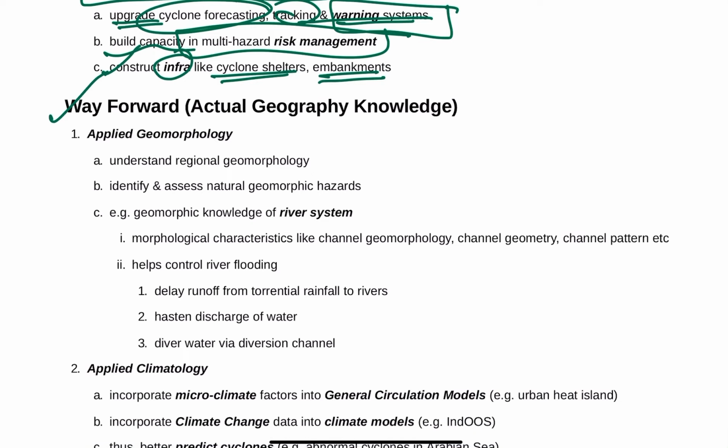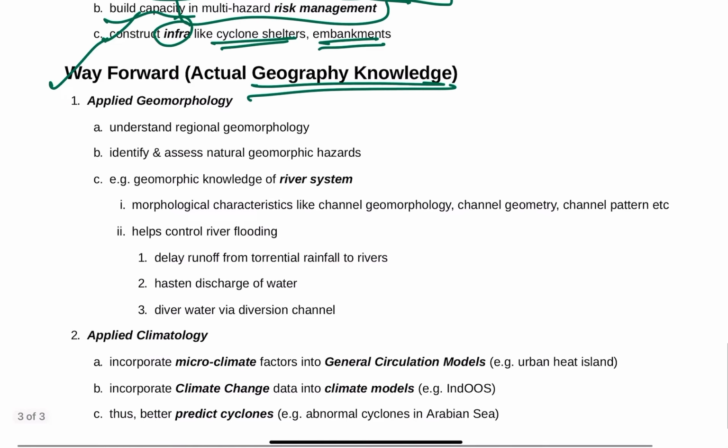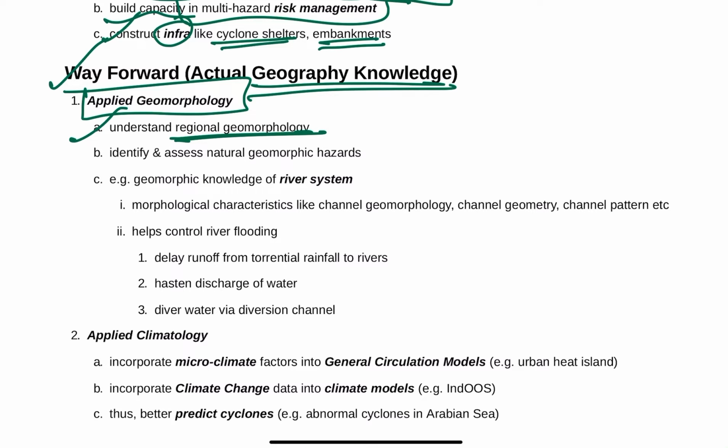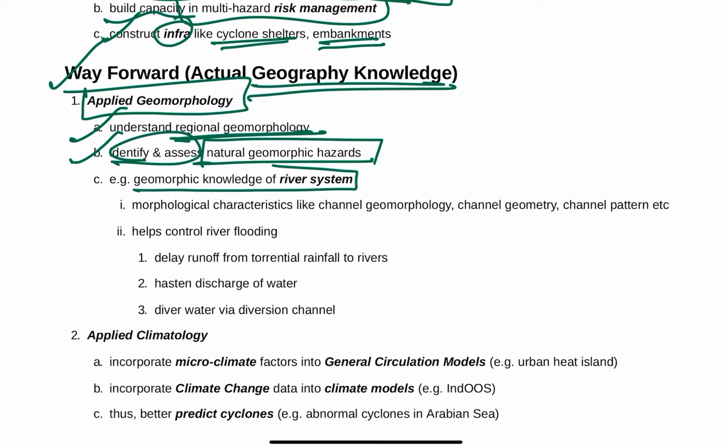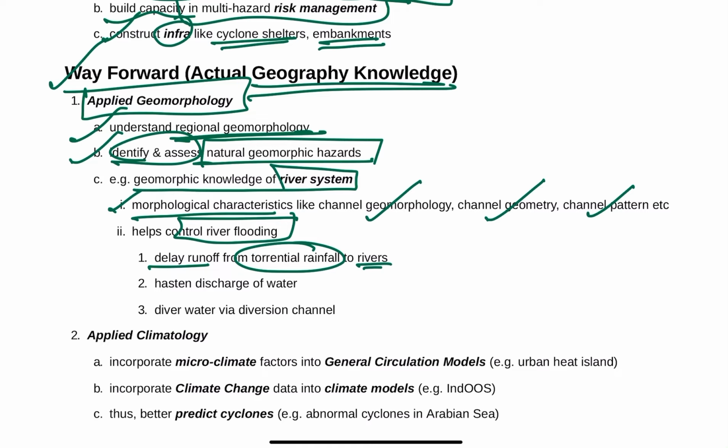So what is the way forward? Here we have to apply geography knowledge. First of all, use applied geomorphology: understand regional geomorphology, identify and assess the natural geomorphic hazards. For example, if you know the geomorphic knowledge of the river system, we can know morphological characteristics like channel geomorphology, channel geometry, and channel pattern. This will help in controlling river flooding. For example, we can delay runoff from torrential rainfall to rivers, hasten discharge of water, and also divert water via a diversion channel.